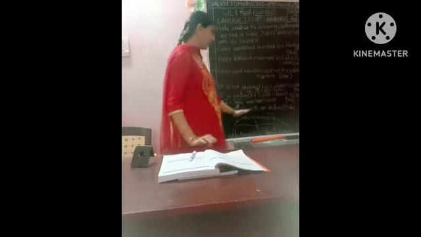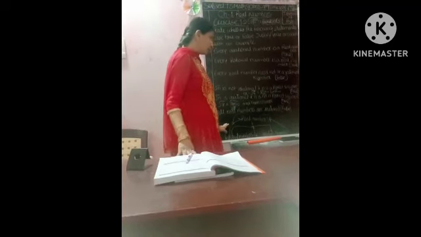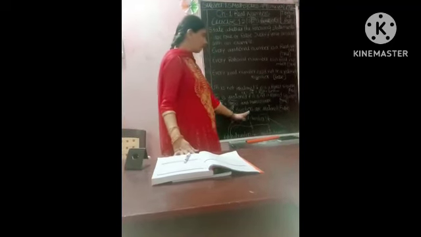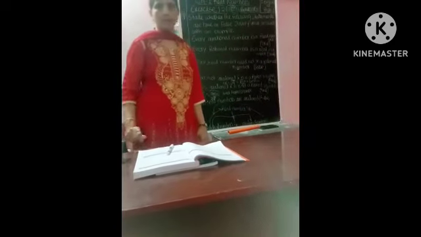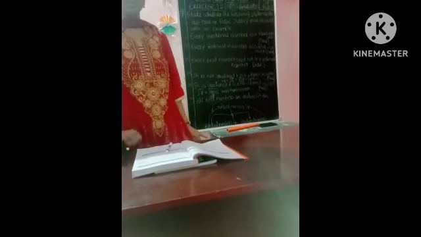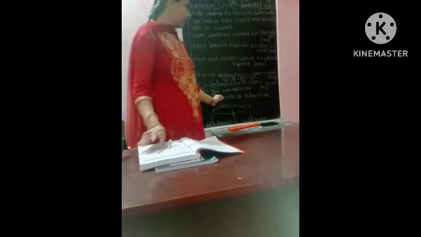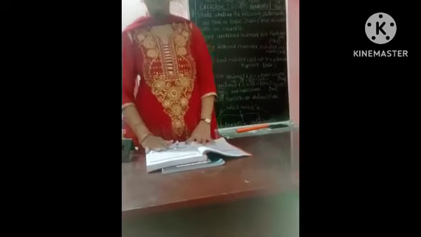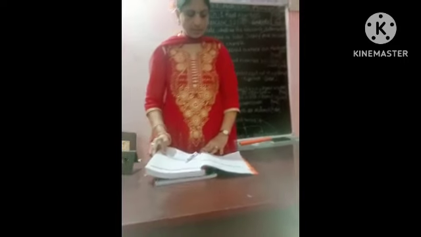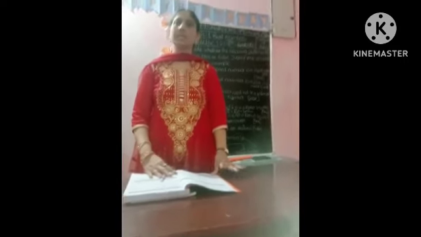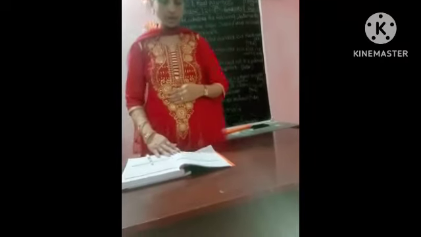But are all real numbers irrational? No, false. Real numbers include irrational numbers and rational numbers also. So this given statement, is it true or false? False. This 9th bit, statements 1 to 6, is over.